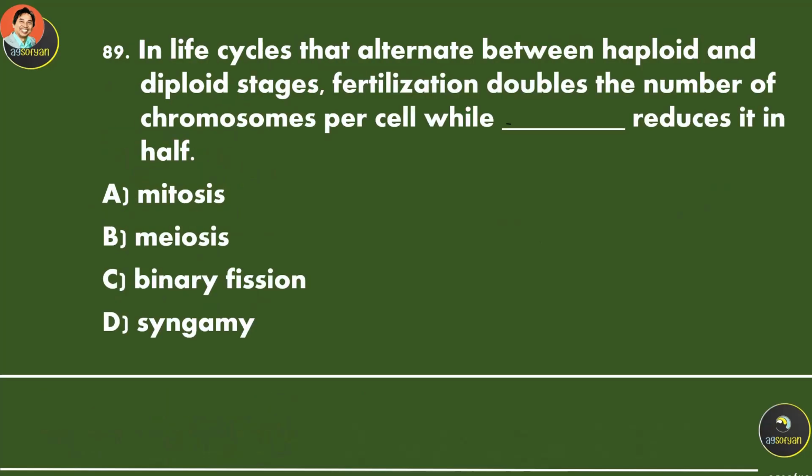In a life cycle that alternates between haploid and diploid stages, fertilization doubles the number of chromosomes per cell, while blank reduces it in half. Again, the one that reduces the chromosome number is called meiosis.